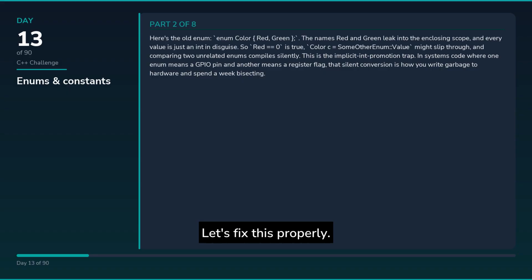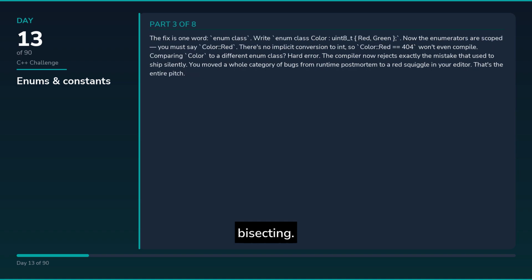Let's fix this properly. Here's the old enum color, red, green. The names red and green leak into the enclosing scope, and every value is just an int in disguise. So red equals 0 is true, color C equals some other enum's value might slip through, and comparing two unrelated enums compiles silently. This is the implicit int promotion trap. In systems code where one enum means a GPIO pin and another means a register flag, that silent conversion is how you write garbage to hardware and spend a week bisecting.